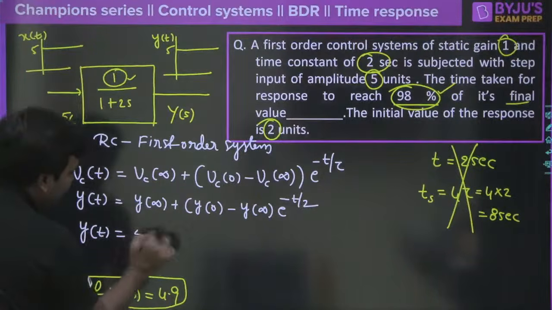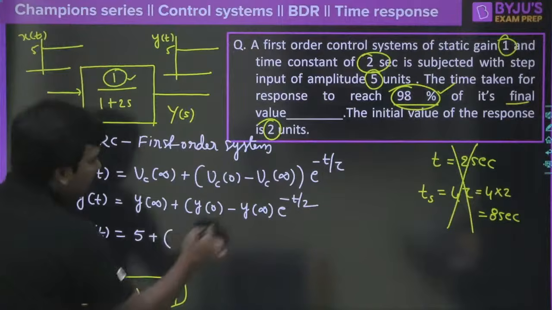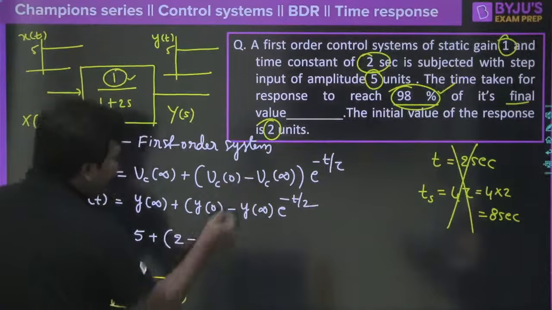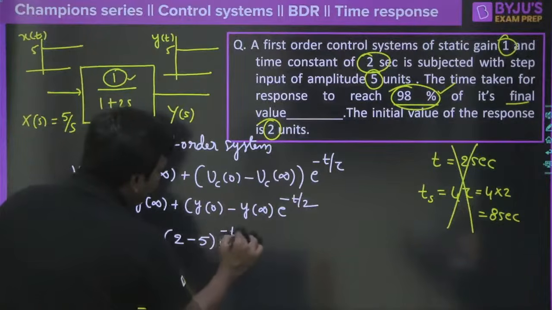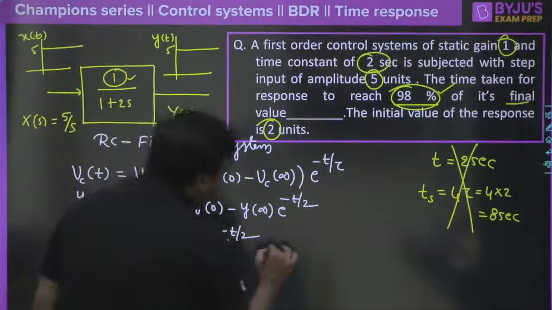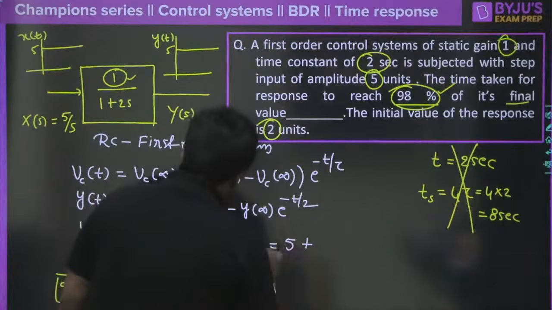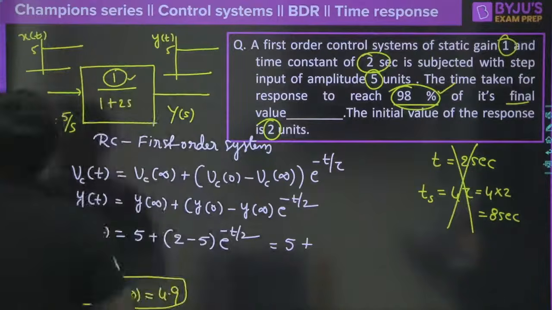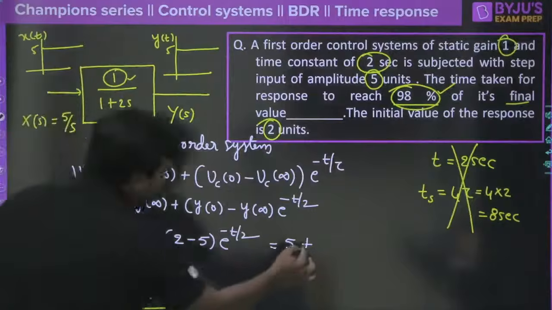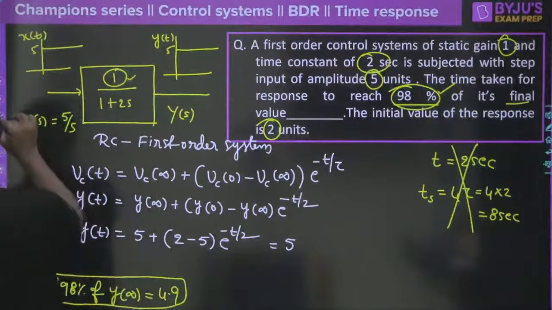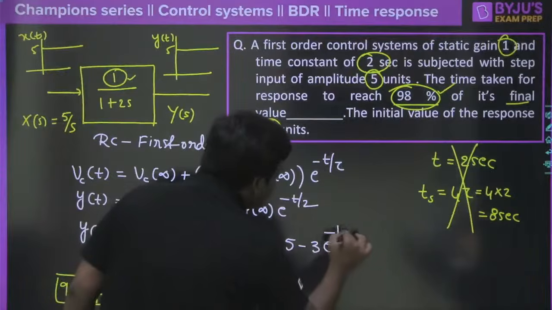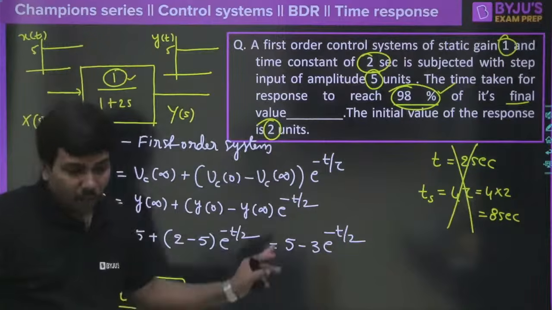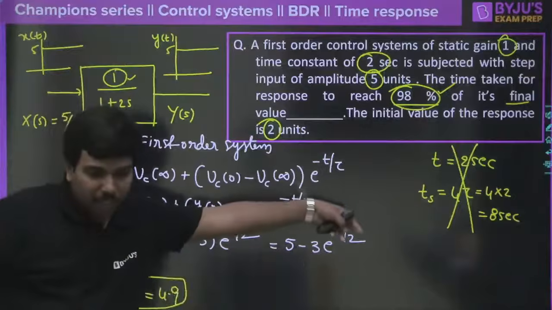So this is 5 plus initial value is how much? Initial value is 2 minus again 5 whole into e power minus t by tau. So this will come down to be equal to 5 plus... I am extremely sorry, 2 minus 5, right? So 5 minus 3, just give me 1 second. Yes, 5 minus 3 of course into e power minus t by 2 seconds. Clear? 5 minus 3 into e power minus t by 2 seconds.